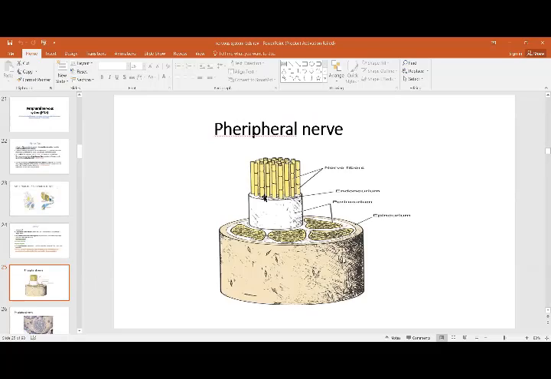If you see this picture, these are many axons, individual nerve fibers. These are covered by the endoneurium. Then they form a bundle. Each individual bundle you see in this picture is covered by the connective tissue which is called the perineurium, and then many bundles collectively together are covered by another sheath which is called the epineurium. So this is basically the structure of the peripheral nerve.